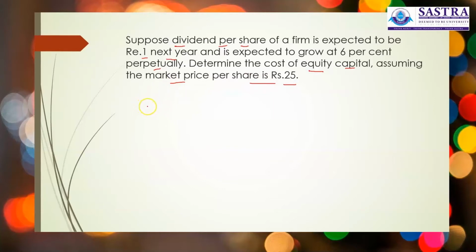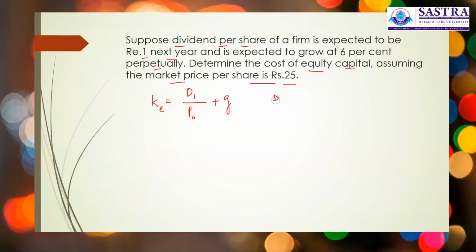So the equation to calculate KE, that is cost of equity, is equal to D1 divided by current market price, that is P0, plus growth rate.